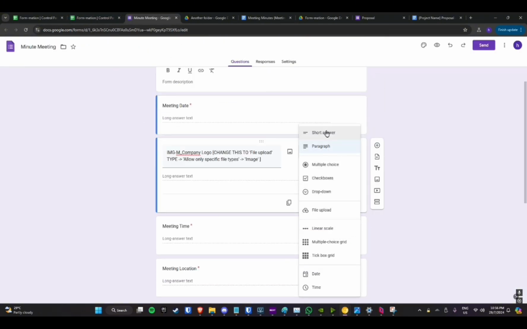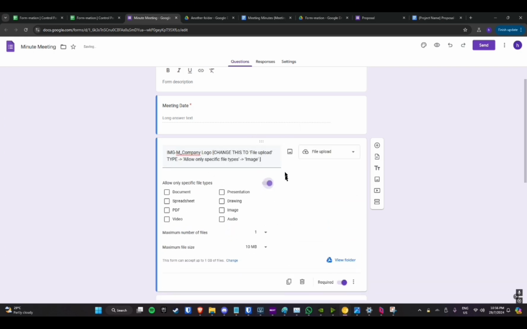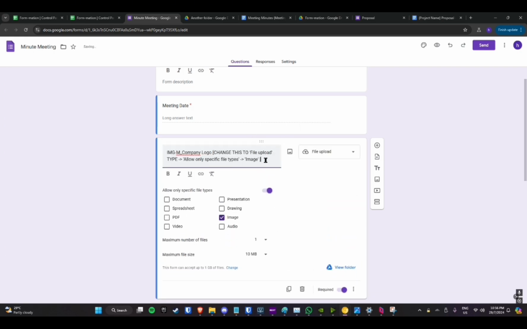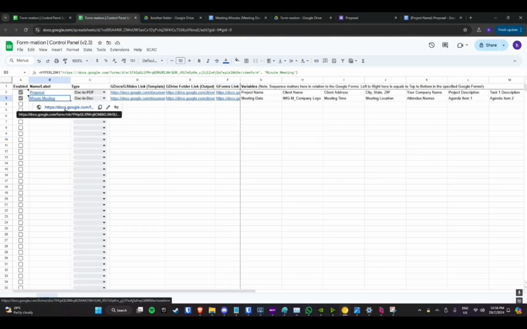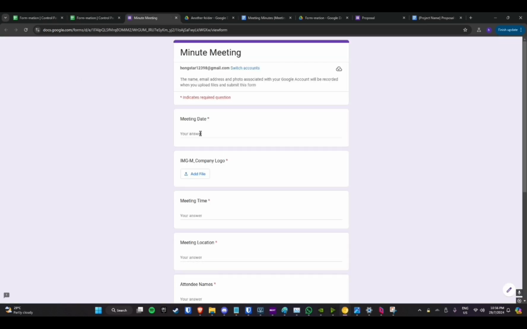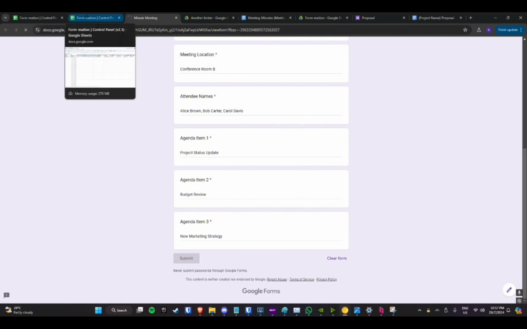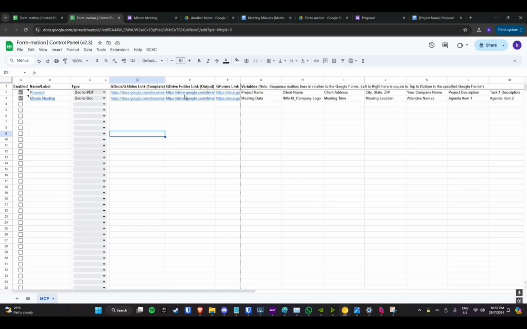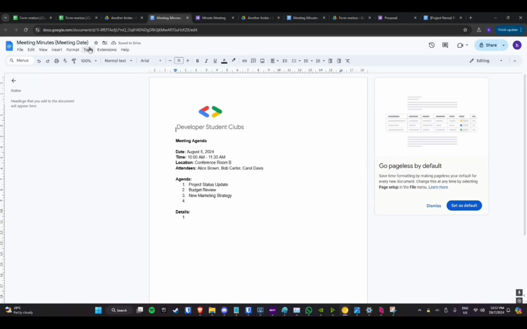Currently, as a constraint from Google, I'm unable to create a form item with images, so I'll just give instructions on how to change into that. After you're done editing, just go back into the control panel and click on the published link and fill in your information for this. All the information, you just need to click Submit. And within the specified Google Drive folder, you are able to expect the document of which was specified earlier.